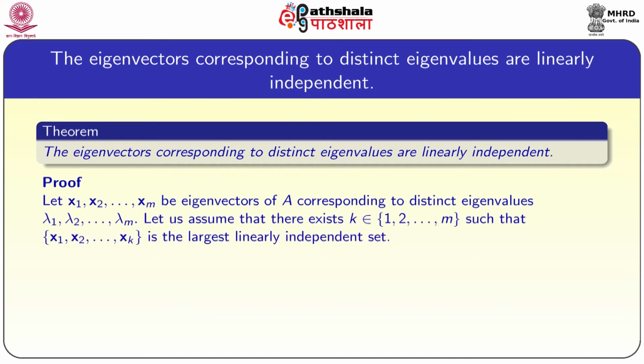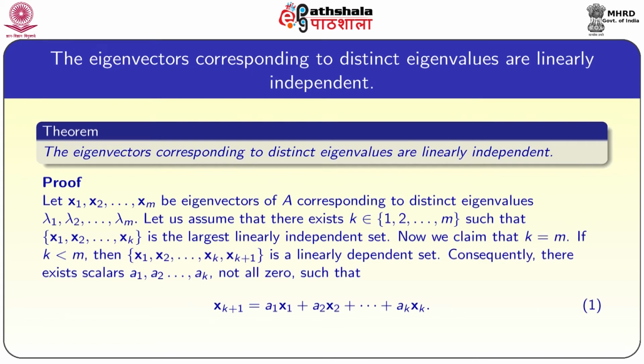Let us assume that there exists k belonging to 1, 2, 3 and so on m such that x1, x2 and so on xk is the largest linearly independent set. So, our objective is to show that k equal to m. We know that k is at least 1, since a single non-zero vector is always linearly independent. But our objective is to show that k is equal to m. Now, we claim that k equal to m.